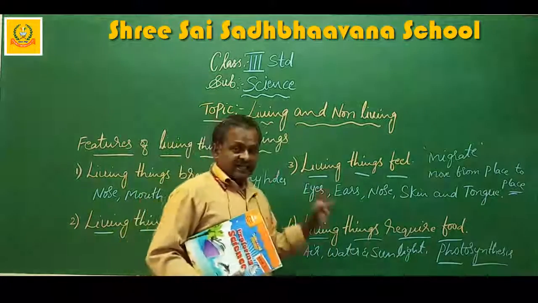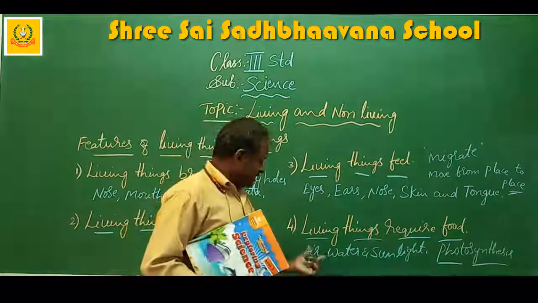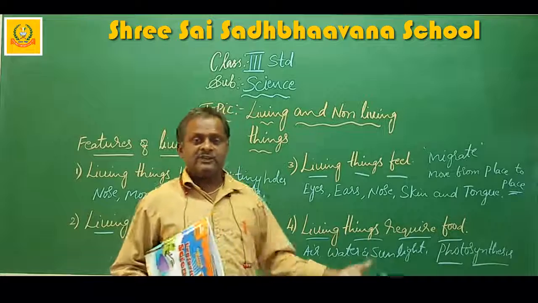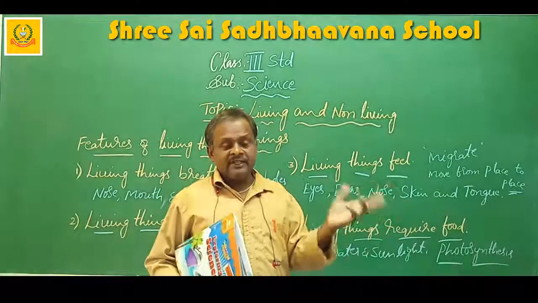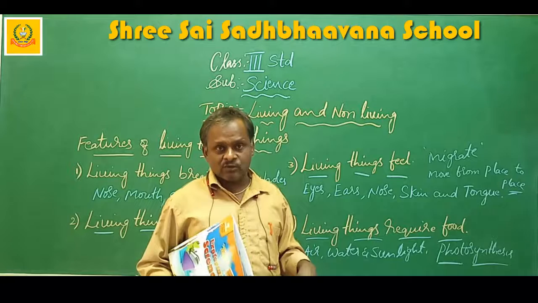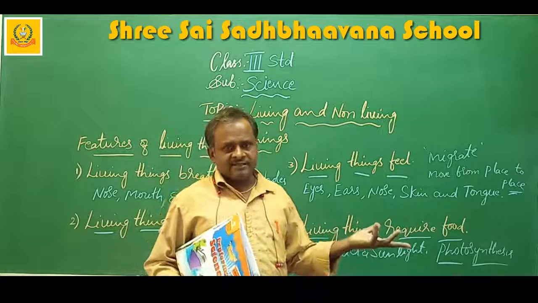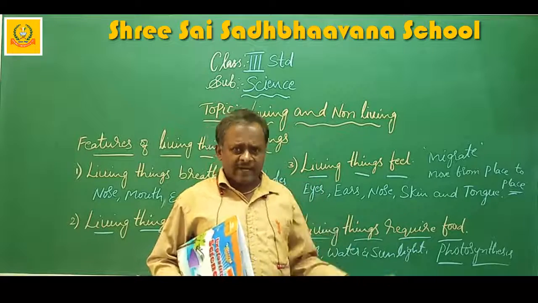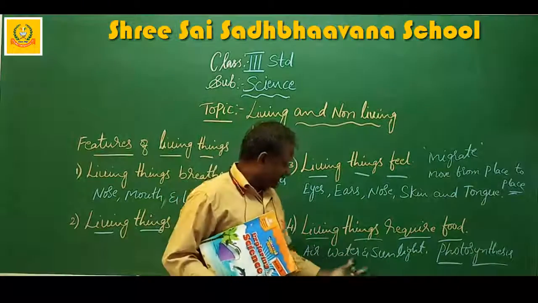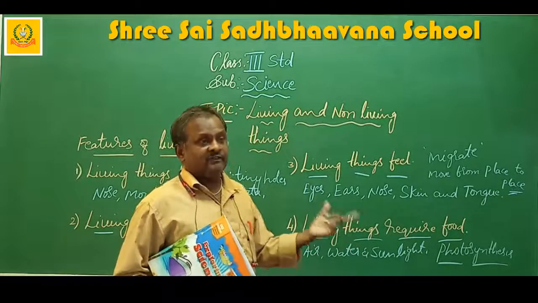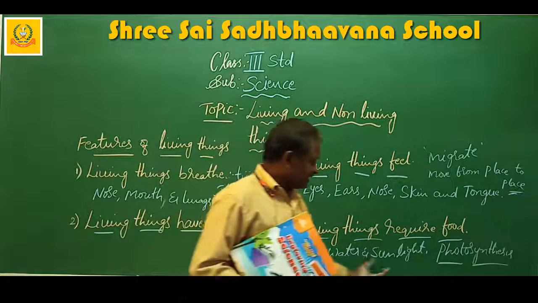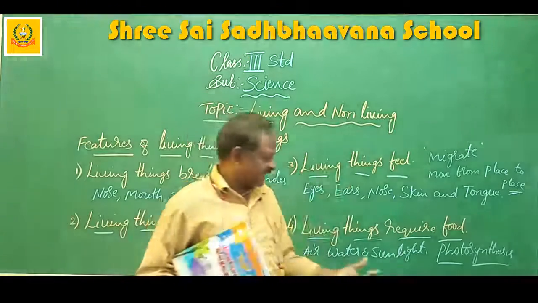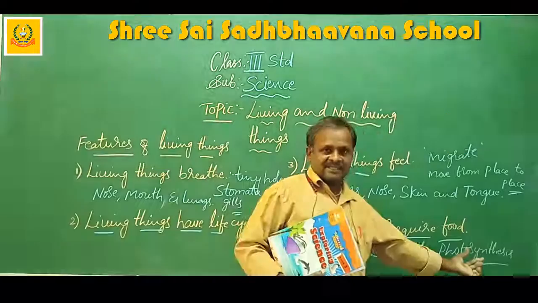That means the living things, that is plants, using air, water and sunlight, prepare their own food and also food for us. Not only for them, they prepare food for us also. We are eating the plants, that is rice, wheat. Whatever you are eating, they are all coming from the plants only. So the plants prepare food for themselves and for us by using air, water and sunlight. That process is called photosynthesis.